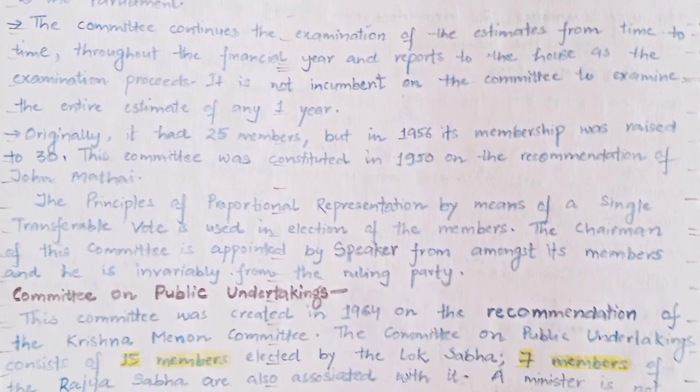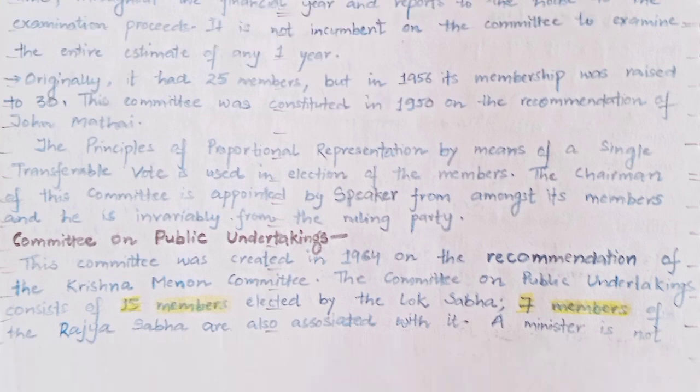The committee continues the examination of the estimates from time to time throughout the financial year and reports to the House as the examination proceeds. It is not incumbent on the committee to examine the entire estimate of any 1 year. Originally, it had 25 members, but in 1956 its membership was raised to 30.